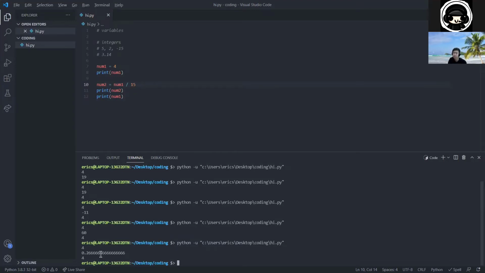It gives us 0.26, 0.2666. But beware when you do division, because you notice earlier I mentioned that integers are only whole numbers, right? So 5, negative 15, 60, those are whole numbers. And decimals like 3.14 or like 0.2666, those are not integers. So num2 actually is not an integer, it's a float. But you don't have to worry about that for now. Just know that normally if you do an integer divided by another integer, it's going to automatically round down for you. But we'll talk about that a bit more later.